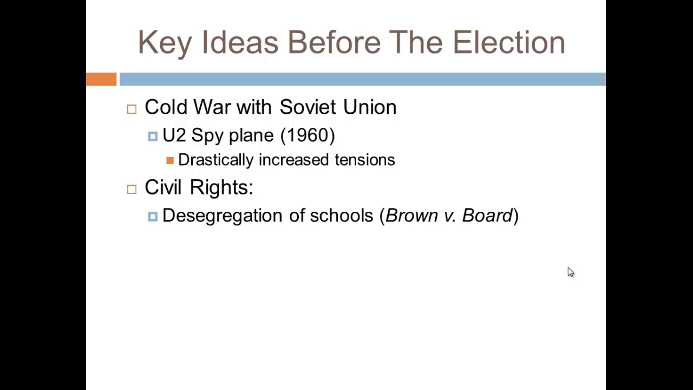We have in the 1950s a series of civil rights events, including the desegregation of schools, which was made possible by the Supreme Court case Brown versus the Board of Education. And we also have the Montgomery bus boycott. For detailed info on this, check out my video in the description below titled Civil Rights in the 1950s.